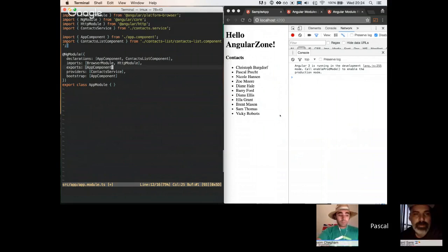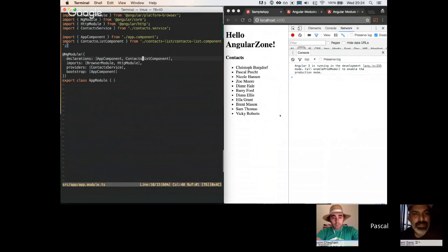Yes, that's pretty powerful actually, because you can decide what things are declared in your module, but you can also decide what things are available to other modules that import your module. You probably don't want to expose all of your components for whatever reason to other applications. So you can export them explicitly.